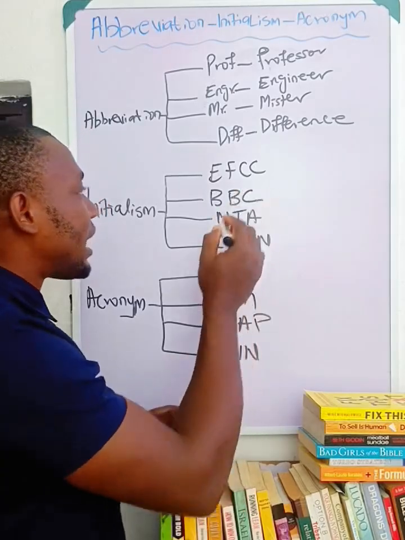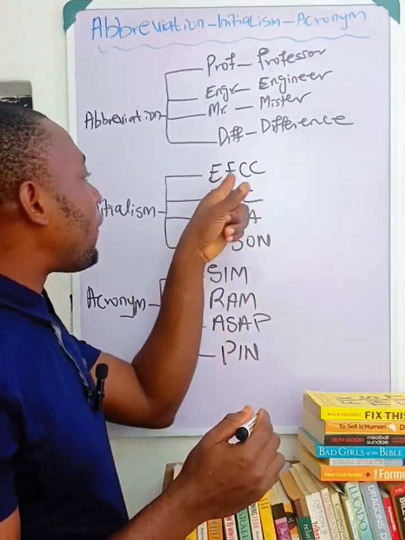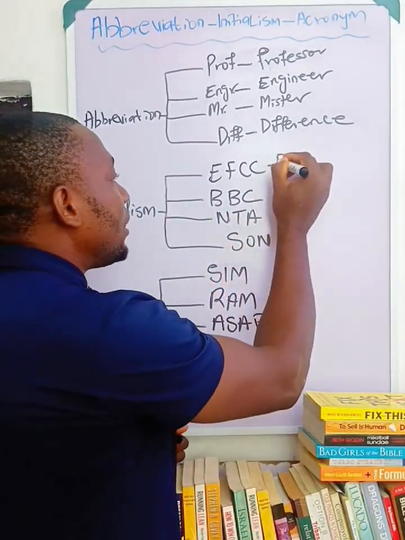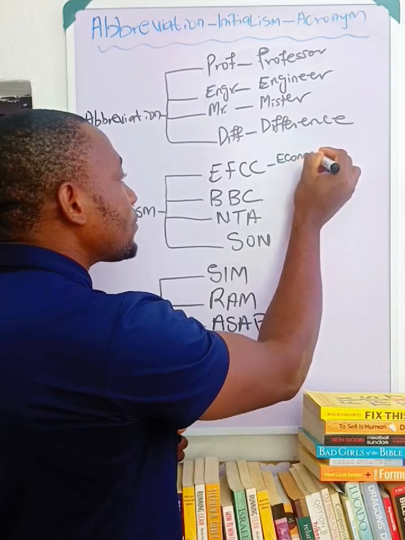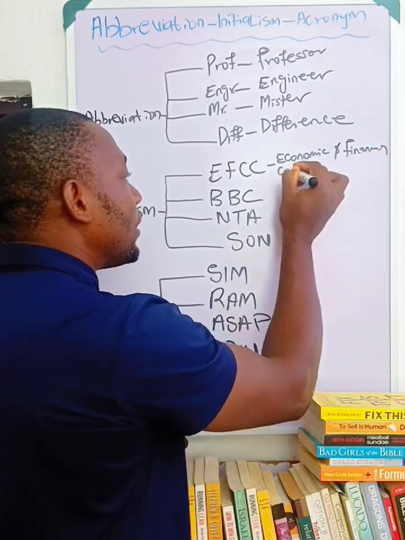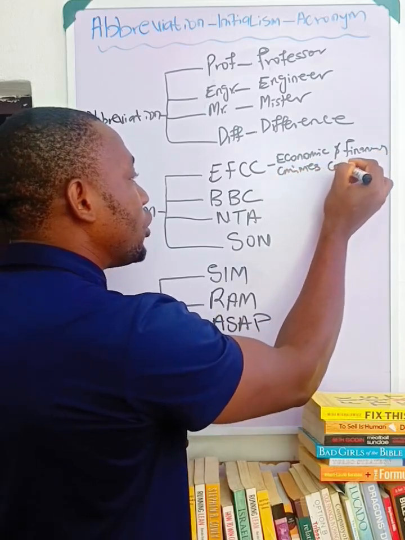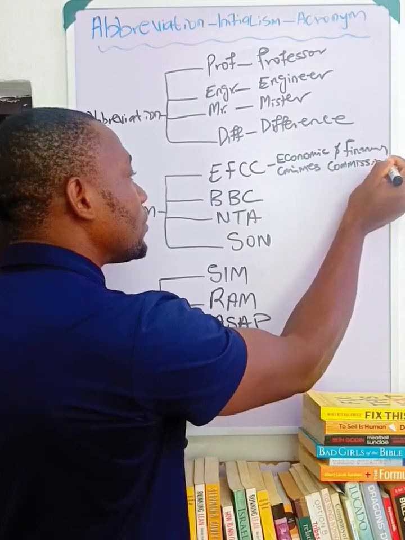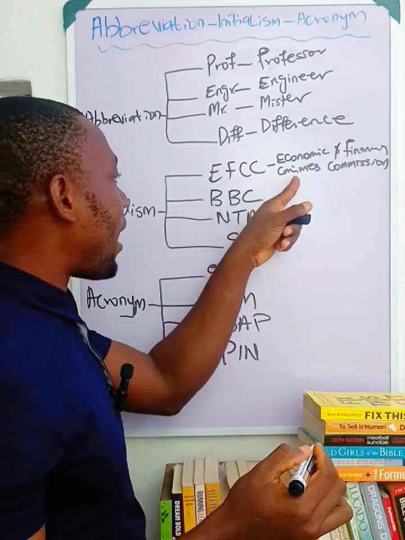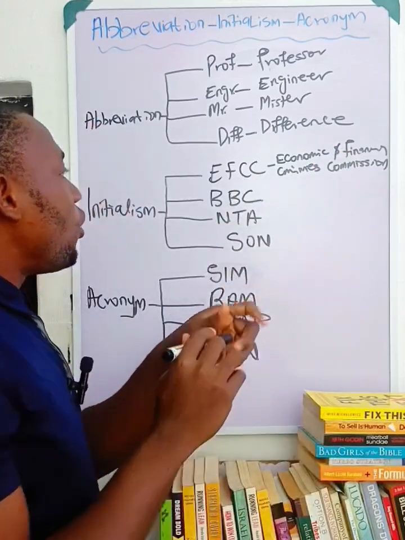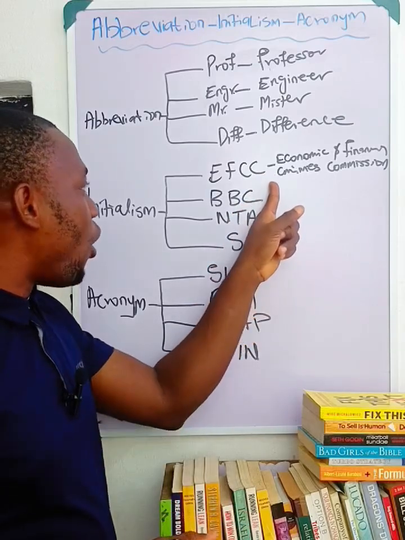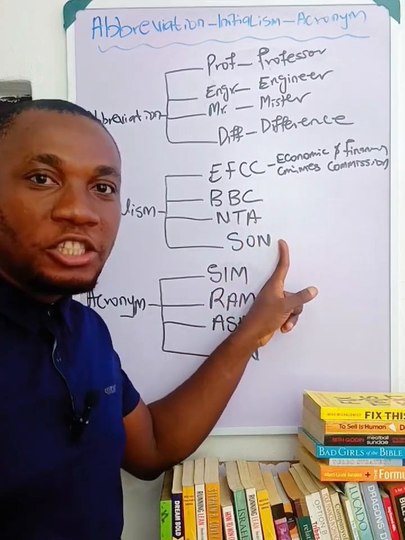Now let's look at the full meanings. Like I've told you, initials are gotten from first letters of a group of words. This is Economic and Financial Crimes Commission. E, economic. F, financial. C, crime. C, commission. So whenever you see things like this, don't say that they are acronyms. They are initials or initialism.